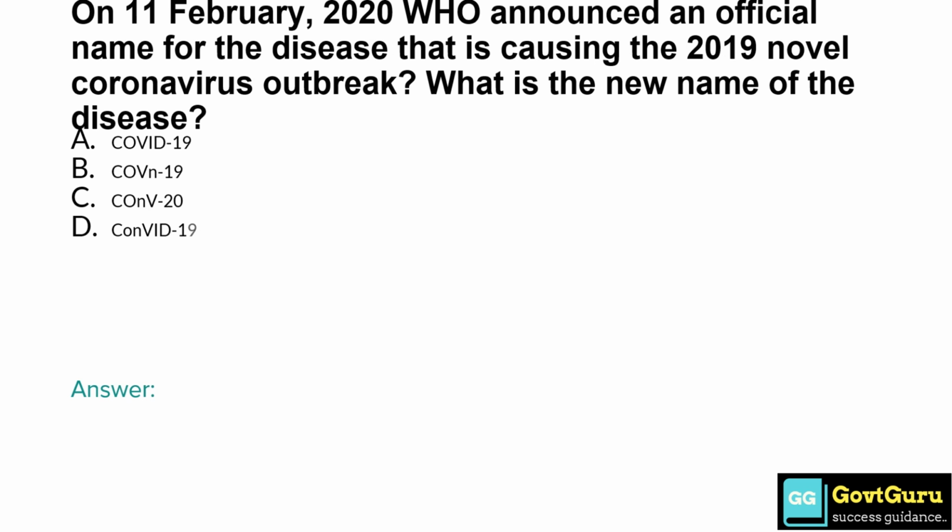On 11th of February 2020, WHO announced an official name for the disease that is causing the 2019 novel coronavirus outbreak. What is the new name of the disease? So the correct answer is option A, COVID-19.